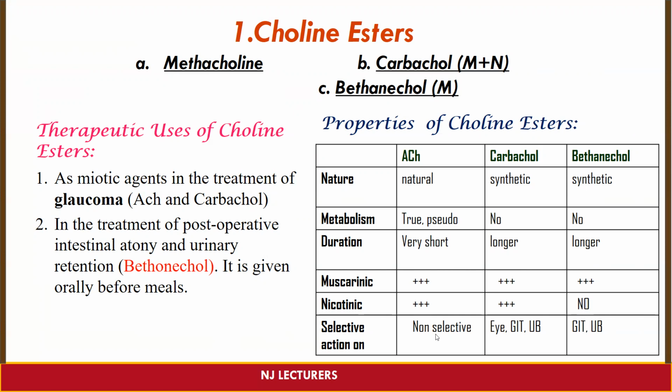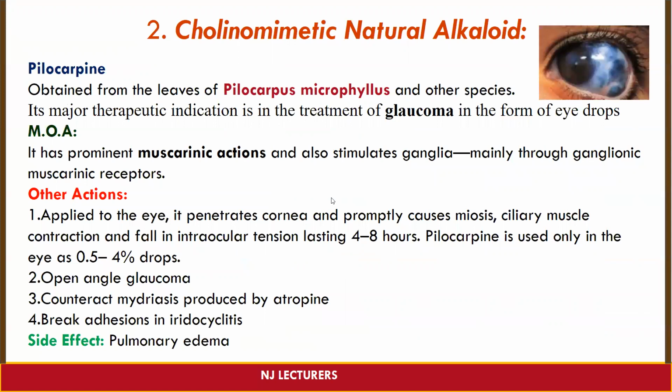And next is selective action. Acetylcholine has non-selective action, whereas carbachol has selective action on the eye, GIT, and urinary bladder, and bethanechol has selective action on the GIT and urinary bladder. Next are cholinomimetic natural alkaloids. Under that, pilocarpine, which is basically obtained from the leaves of Pilocarpus microphyllus and other species.